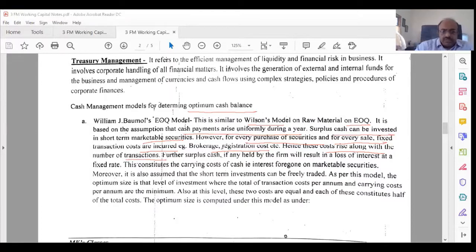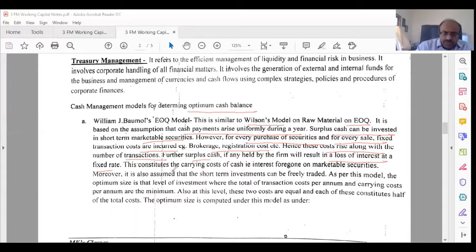Further, such surplus cash, if held in the firm, will result in a loss of interest at a fixed rate. Because if you hold it in cash, it's of no use. Therefore, you try to put it in a fixed deposit. But the problem in a fixed deposit is that you will get some interest, but to convert it and bring it back when needed, there is a cost involved. So that is like your setup cost or your ordering cost.